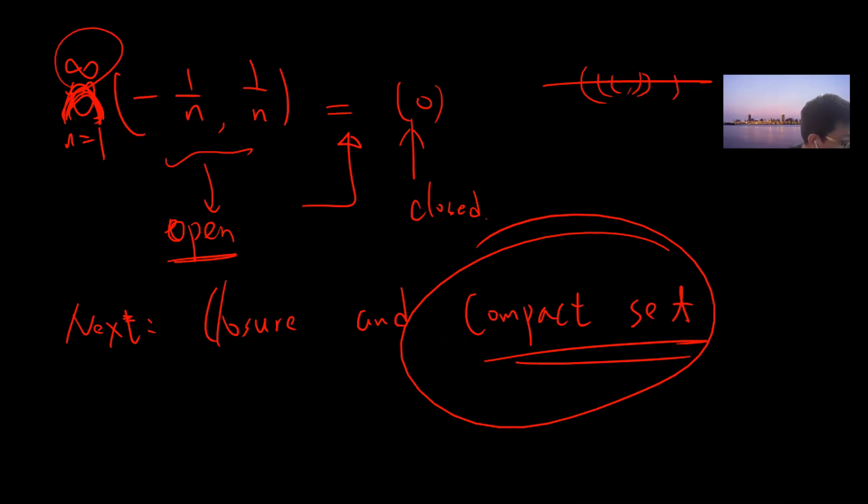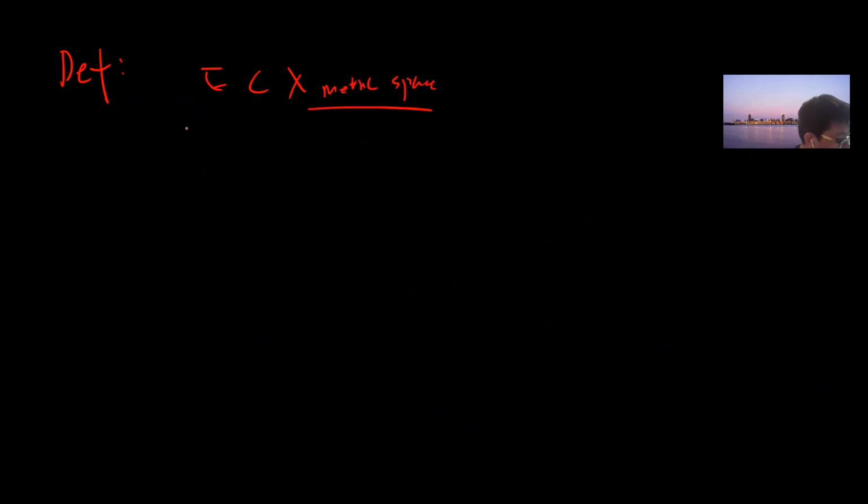Okay, welcome guys. So we'll keep going, maybe showing some examples, showing some results about closed and open sets. We still need a lot of definitions. So, X is also a metric space. Again, E is a subset of X, and E prime denotes the set of all limit points of E.